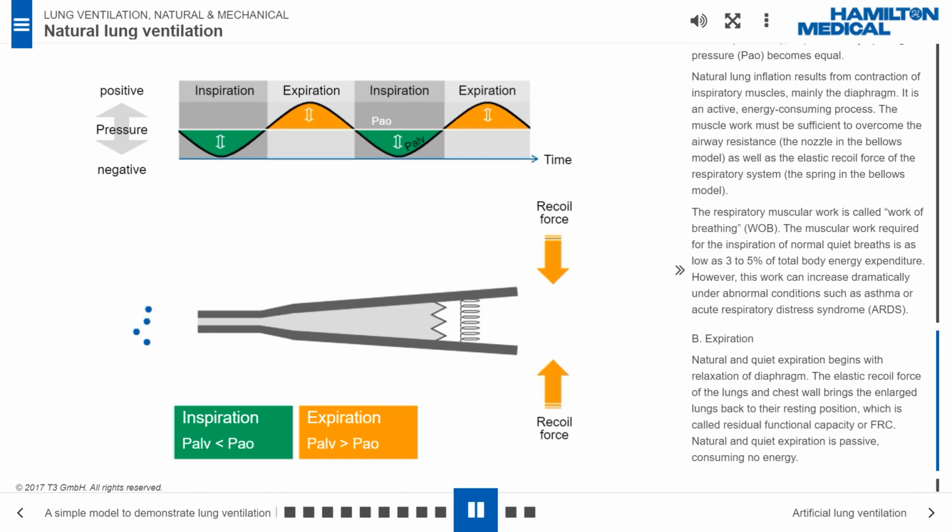B. Expiration. Natural and quiet expiration begins with relaxation of the diaphragm. The elastic recoil force of the lungs and chest wall brings the enlarged lungs back to their resting position, which is called functional residual capacity, or FRC. Natural and quiet expiration is passive, consuming no energy.